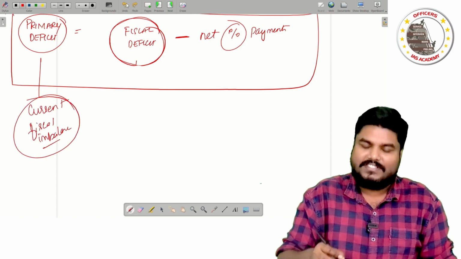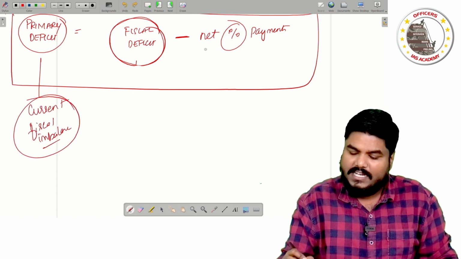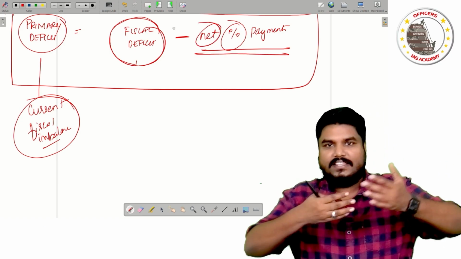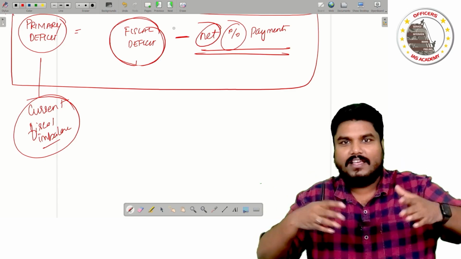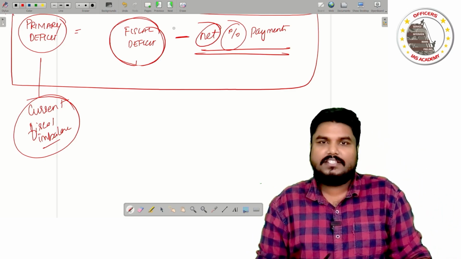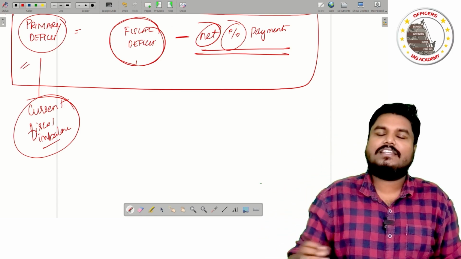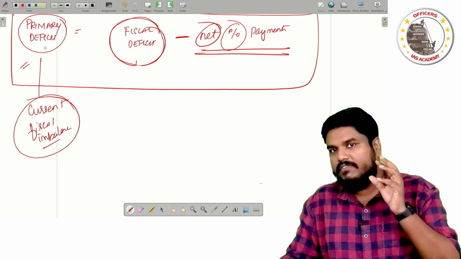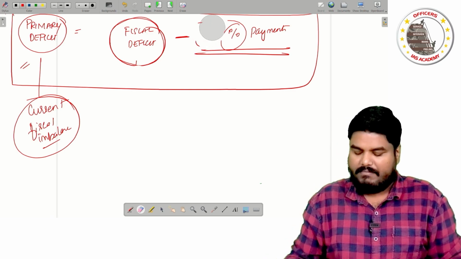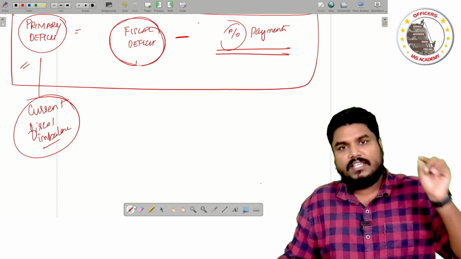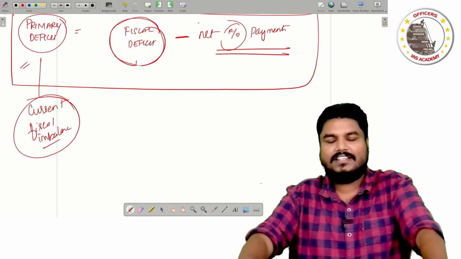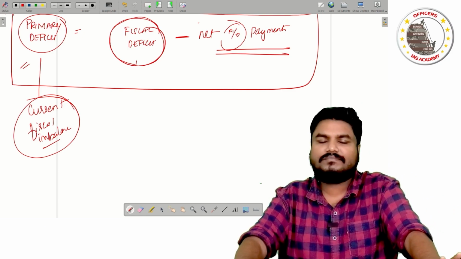So from your fiscal deficit, you remove the net interest payments. What is net? Whatever interest I receive and whatever interest I pay, that balance is called the net part. You take that net part, then you will get the primary deficit. See, in most of the reference books available in the market, they simply say minus interest payments. That is also fine. But your NCERT specifically uses net interest payments or net interest liabilities.